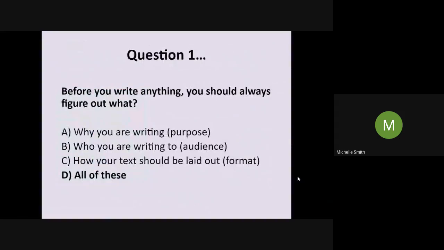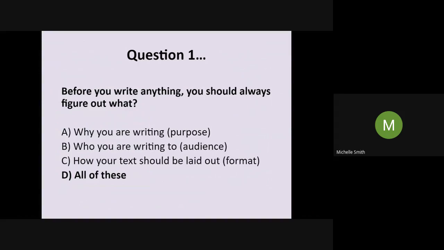It was D, all of these. We definitely need to know why we're writing so that we know what kind of arguments to make and what kind of language to use. We also need to know who we're writing to, again, so we know what kind of language to use. If we're writing for children, that's going to be very different to if we were writing for teenagers or adults.